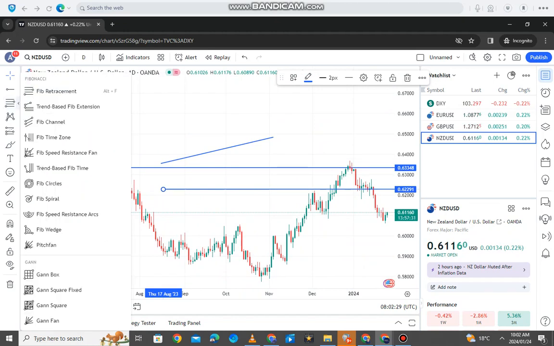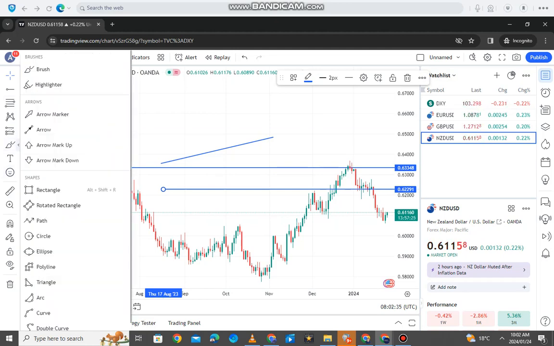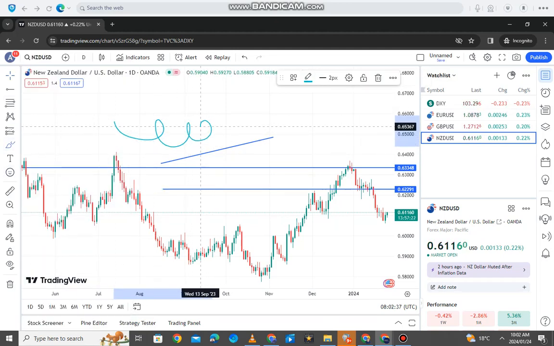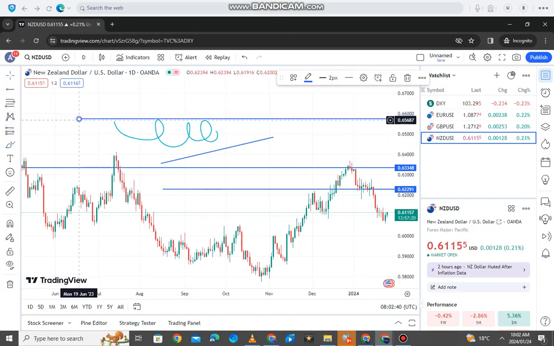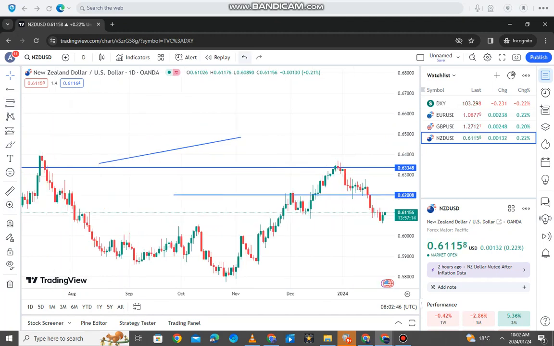These are the Fibonacci tools. A lot of people use Fibonacci tools and stuff like that. So this is where you're gonna find your tools. This is your drawing tool here. This is what you can use to draw and all that good stuff. But on your left hand side, this is where you're gonna find your drawing tools. That's just what I wanted to show you guys.